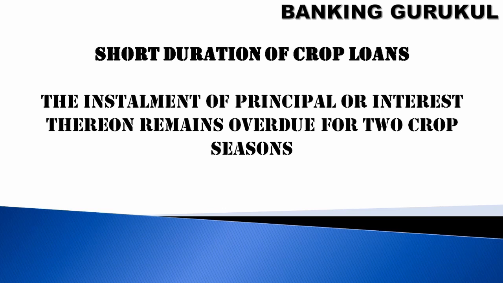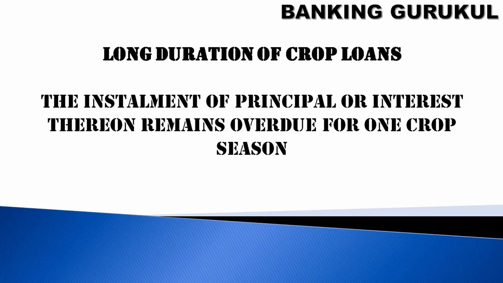Short duration crop loans. If you are given a crop loan and the installment of principal or interest thereon remains overdue for 2 crop seasons. So for short duration crop loans, if principal or interest is overdue for 2 crop seasons, it means if you have taken a loan for the first crop, then before the third crop you have to repay, otherwise this account will become NPA.